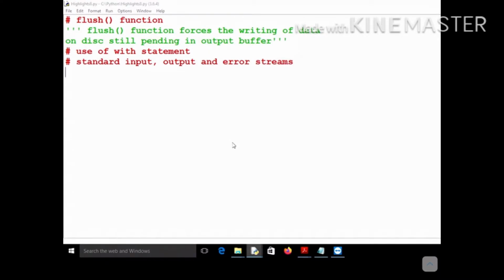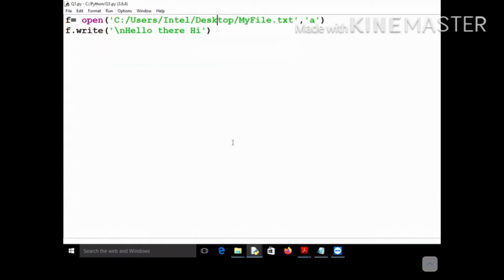It means that when you open a file in write or append mode and perform a write operation, the content you are trying to write, for example here "hello there, hi", does not get written at that time. It is written onto the file when you use the close statement. If you do not write this close statement, it will not be written.